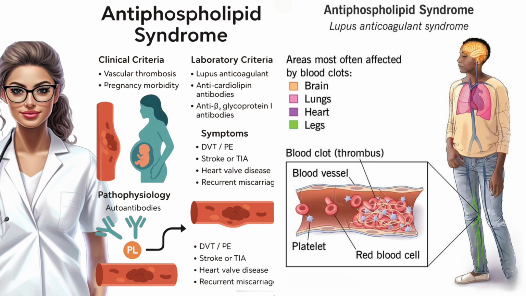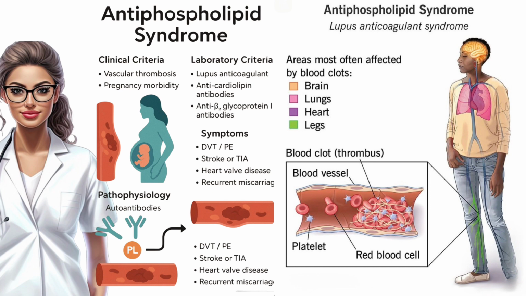Clinical spectrum. Clinically, APS presents in 3 broad patterns. 1. Venous thrombosis, such as DVT or pulmonary embolism. 2. Arterial thrombosis, for example, stroke or myocardial infarction in a young patient. 3. Obstetric APS: recurrent miscarriages, fetal death after 10 weeks, or severe preeclampsia. And at the extreme, catastrophic APS, or CAPS, where widespread clotting causes multi-organ failure within days. Triggers for CAPS include infection, surgery, or sudden discontinuation of anticoagulation.